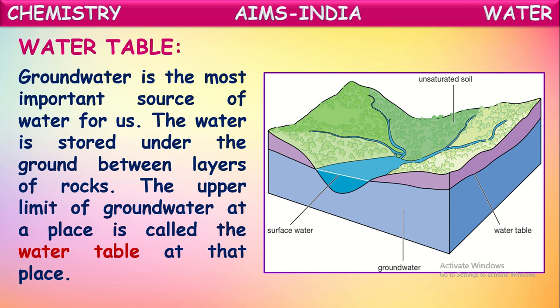The water is stored under the ground between the layers of rock. When it rains, water from different areas reaches water bodies like lakes and rivers. From there, some amount of water seeps into the soil and settles between the layers of rock, because it cannot sink further into the rocks. It will settle down there. The upper limit of this groundwater at a place is called the water table. When water sinks into the soil, it reaches the rocky layer and settles down there. So the upper layer of this groundwater is called the water table at that place.